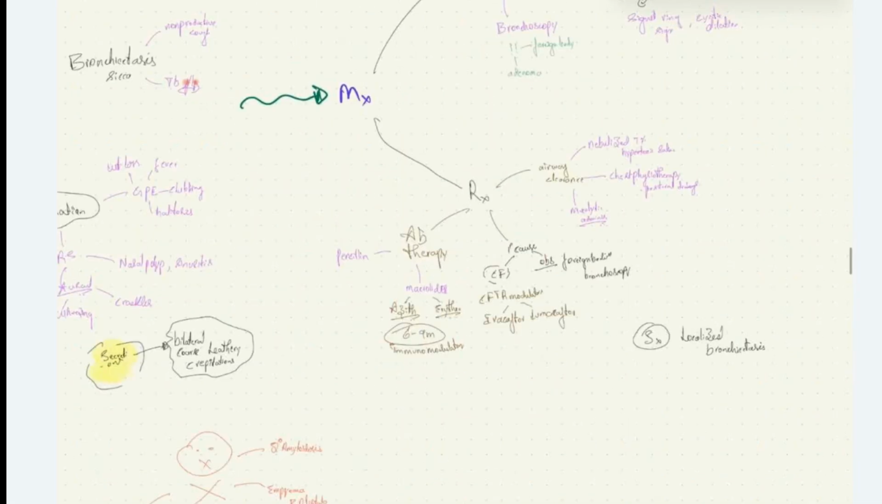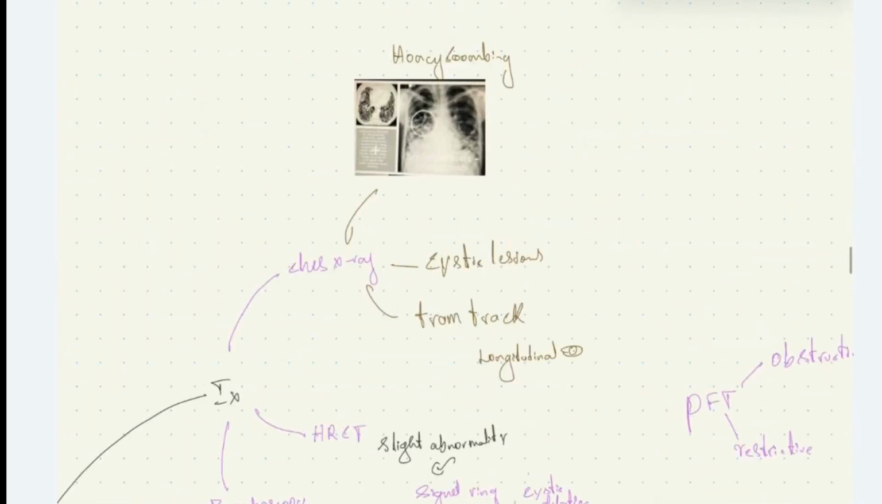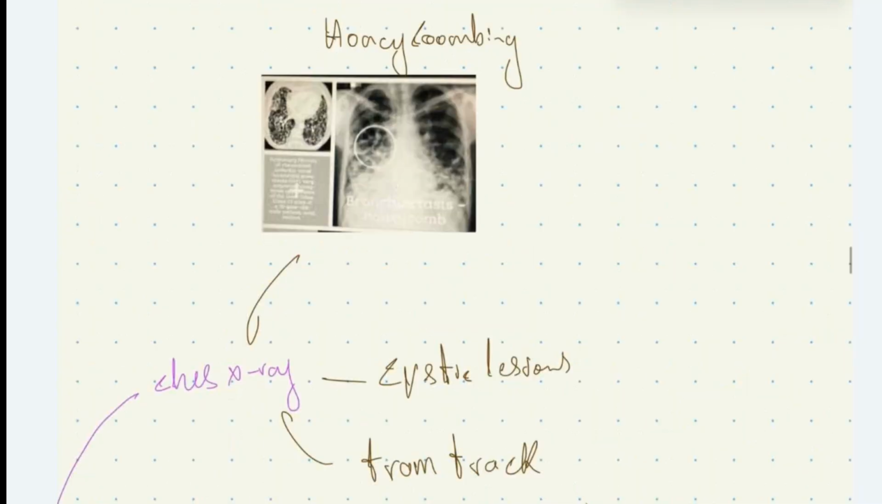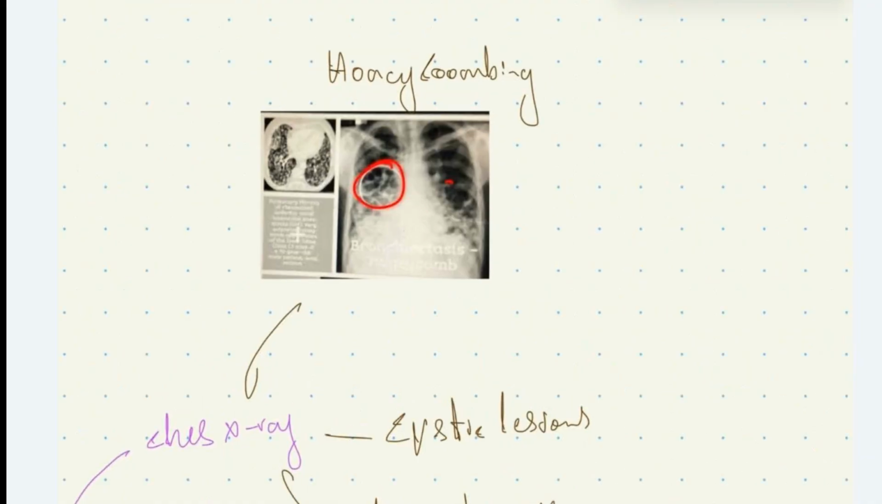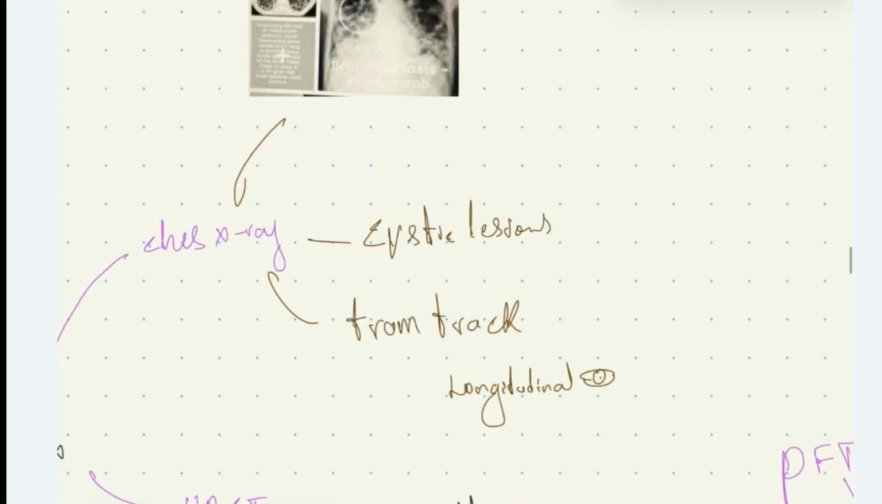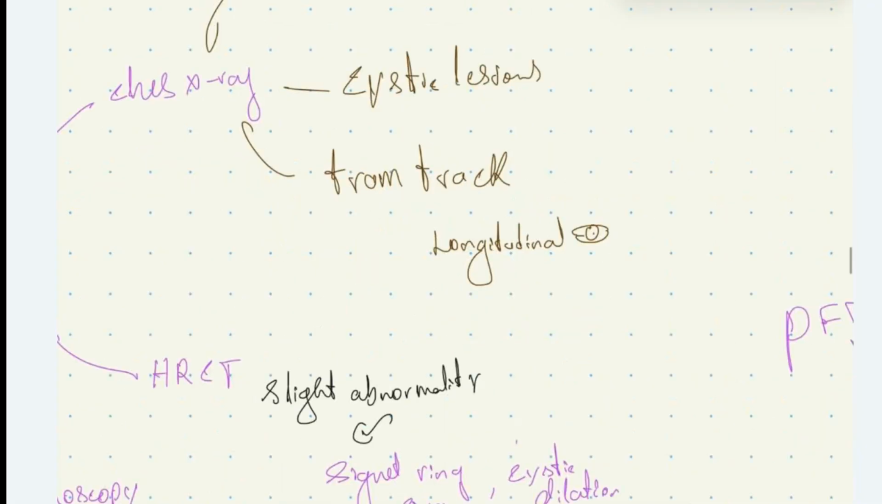Now, how to manage these conditions? Condition bronchiectasis. Under investigation, we have chest X-ray. On chest X-ray, we can see honeycombing, which is nothing but the distal end of these dilated bronchioles. Here you can see the honeycombing. The cystic lesions, the dilated ends, blind sacs can be seen on chest X-ray. The chest X-ray shows tram tract appearance, which is nothing but the longitudinal section of the dilated bronchioles. This is called tram tract appearance.